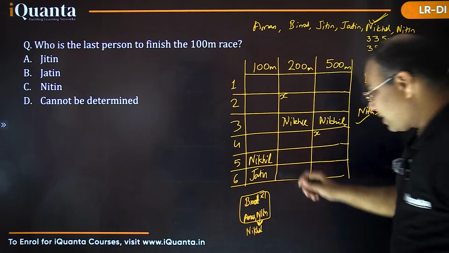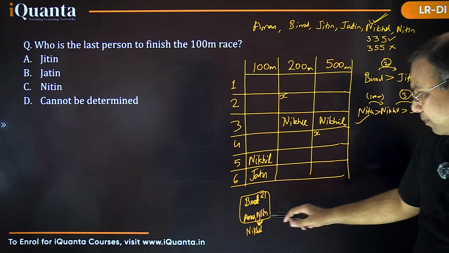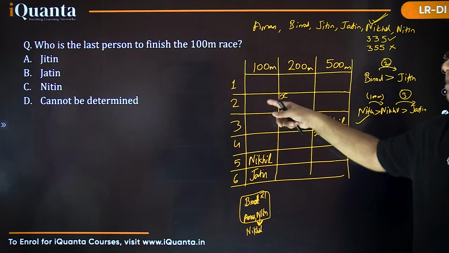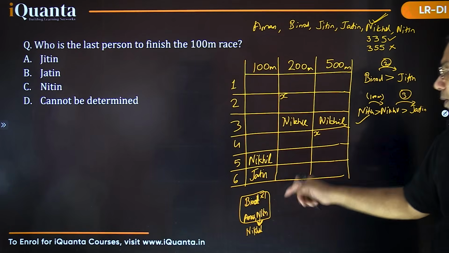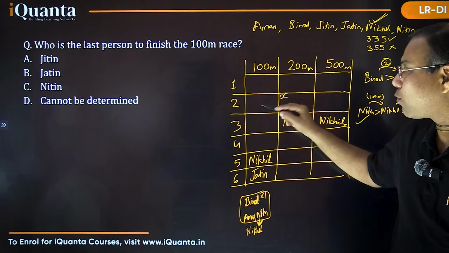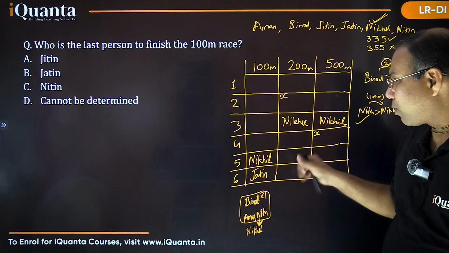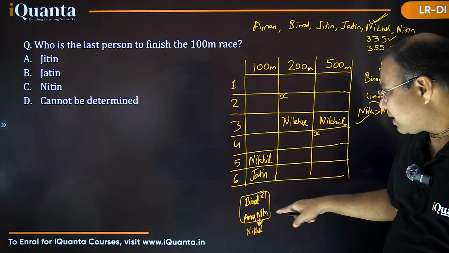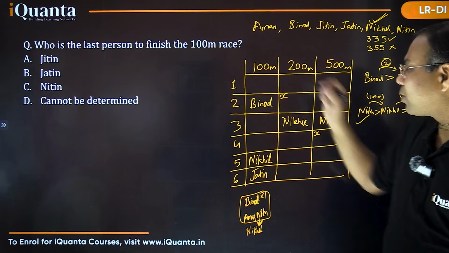And by the way, here if we see Nikhil, Jatin, above Nikhil we have Aman and Nitin at least before Vinod, right? So Vinod certainly must be at 2nd position only, because below Vinod I want Aman and Nitin. Vinod cannot be at 1st position, that was mentioned. Vinod must be at 2nd position, because if Vinod comes down instead, then Aman and Nitin both can't be there below, because Nikhil and Jatin have already occupied 2 places. So certainly these 2 positions are for Aman and Nitin, and Vinod is certainly here.